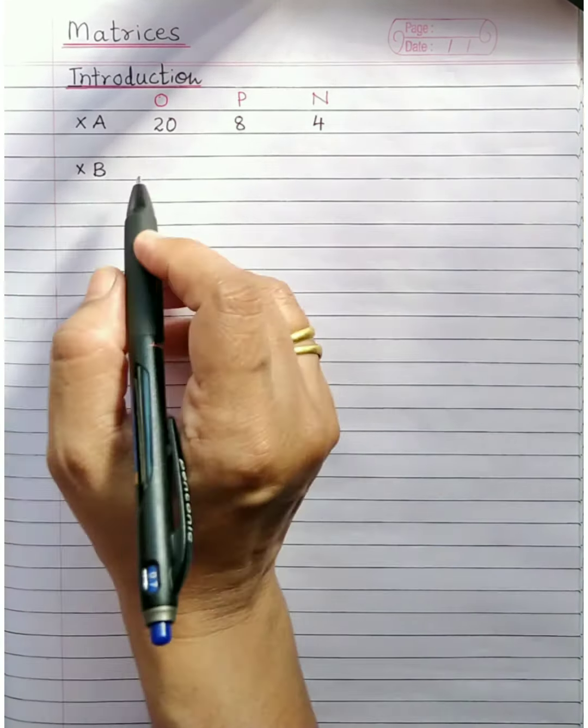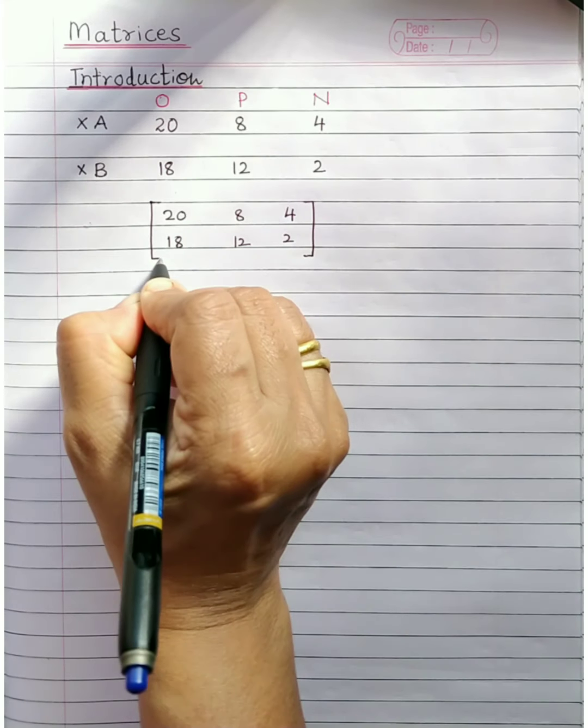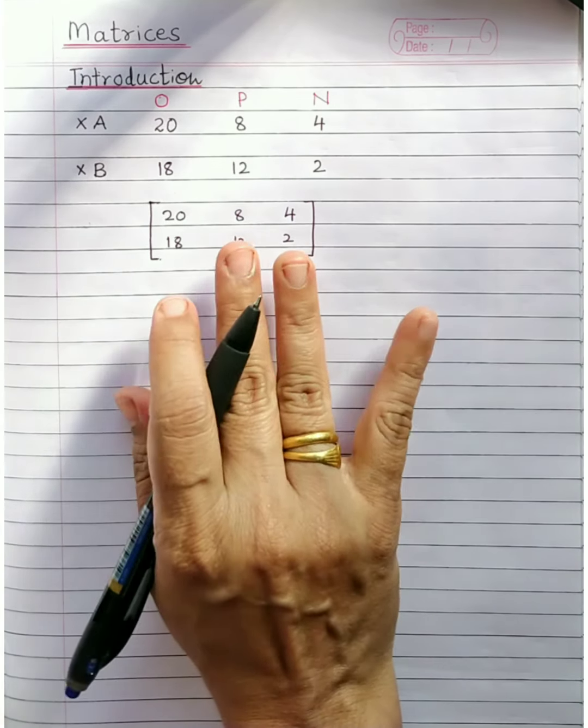If I select this information and put it into this format, say 20, 8, 4, 18, 12, 2, and put it in brackets in this way, then this is called a matrix.